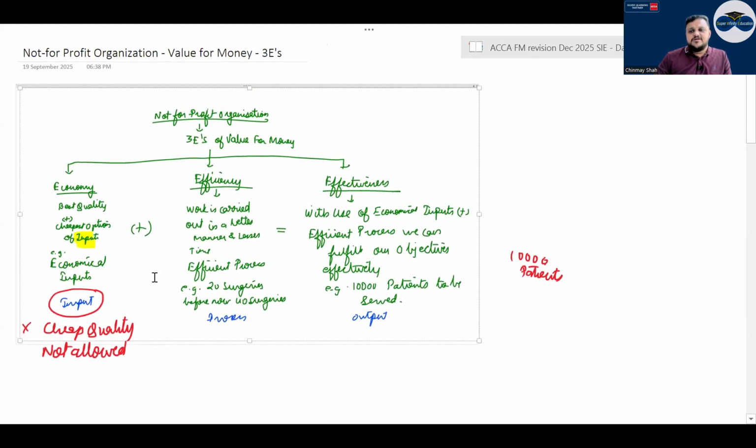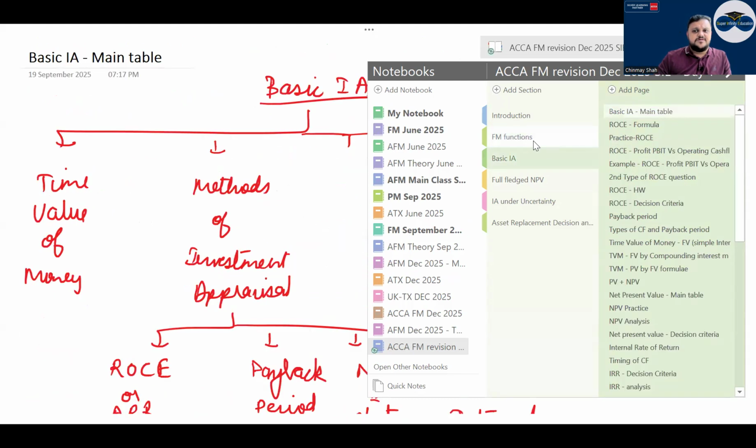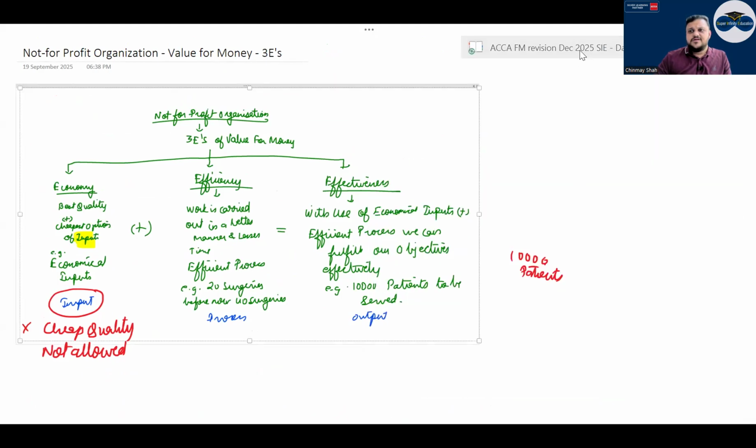Then comes effectiveness. Effectiveness means what? Tell me. With the use of economic inputs and efficient processes, you can fulfill your tasks or fulfill your what? Tell me. Basically fulfill your objectives effectively, right? That is how NFPO or not-for-profit organizations work. Have a look. Basic investment appraisal, right? So this was the FM function for you, right? Now let's move to the next chapter.